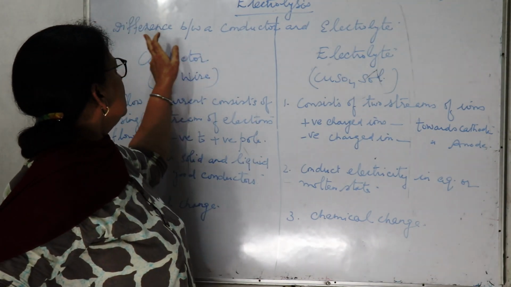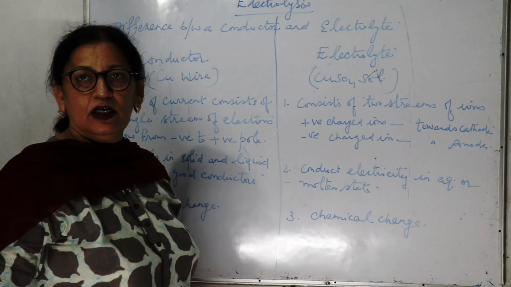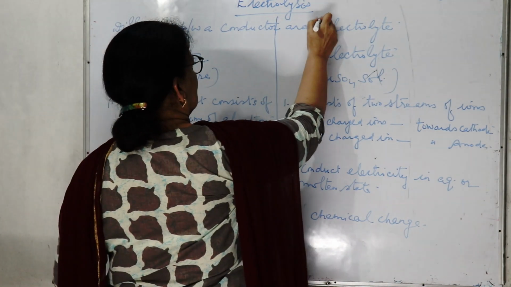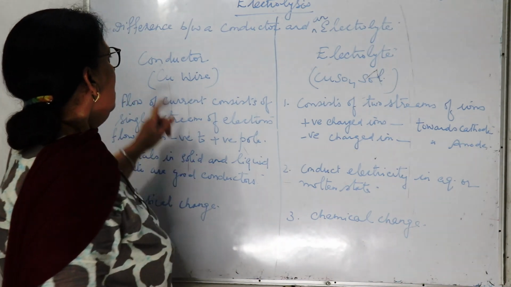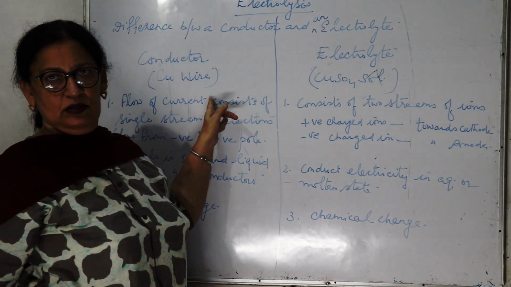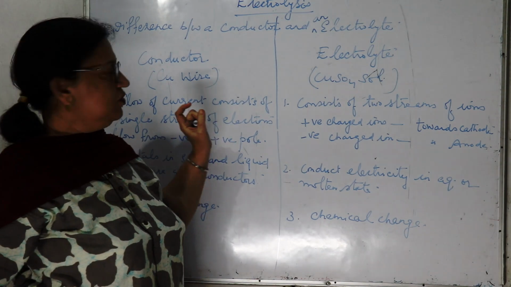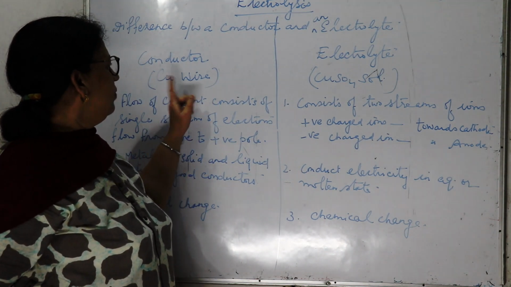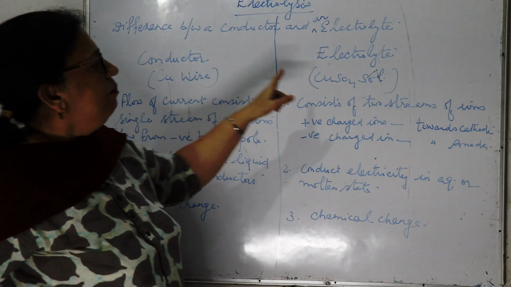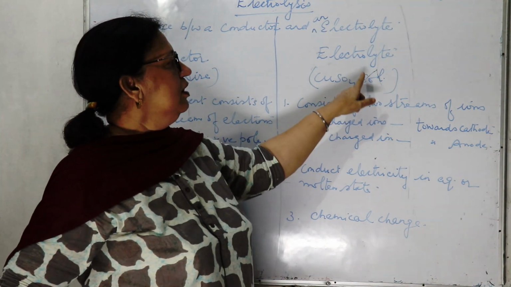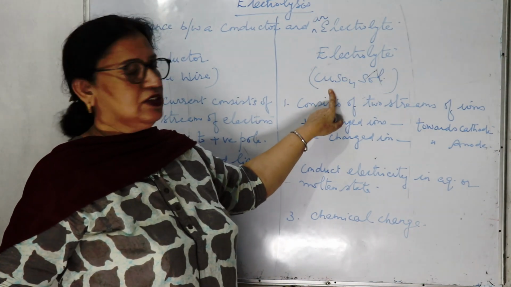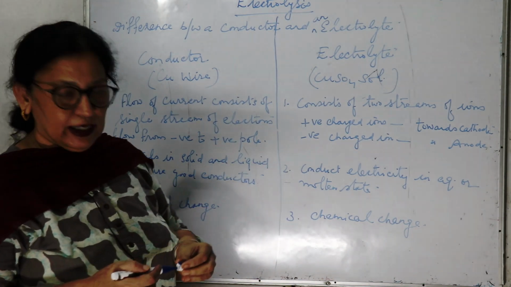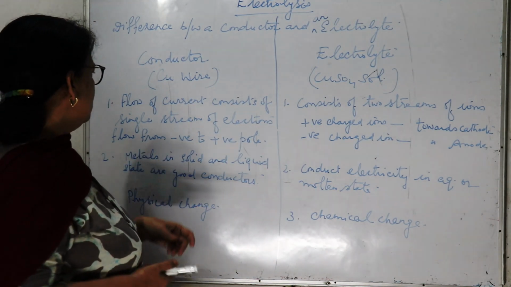So our next topic is, what is the difference between a conductor and an electrolyte? For a conductor, we can say copper wire, because metals are good conductors, due to the flow of free electrons. But copper sulfate solution, where copper sulfate is dissolved in water, is an electrolyte. Both can conduct electricity. What is the difference between these two?